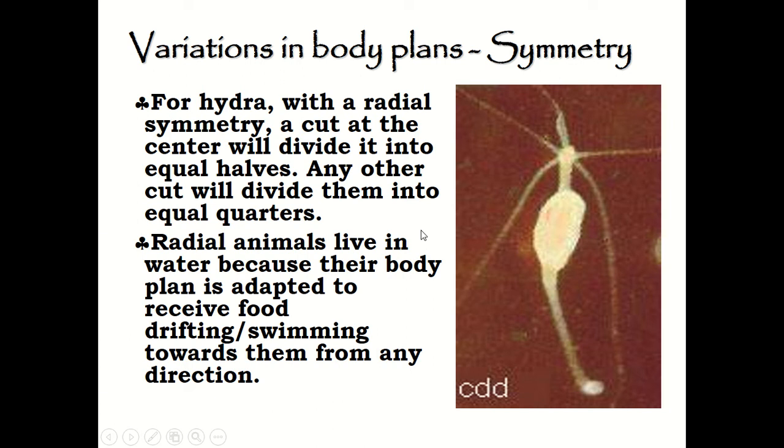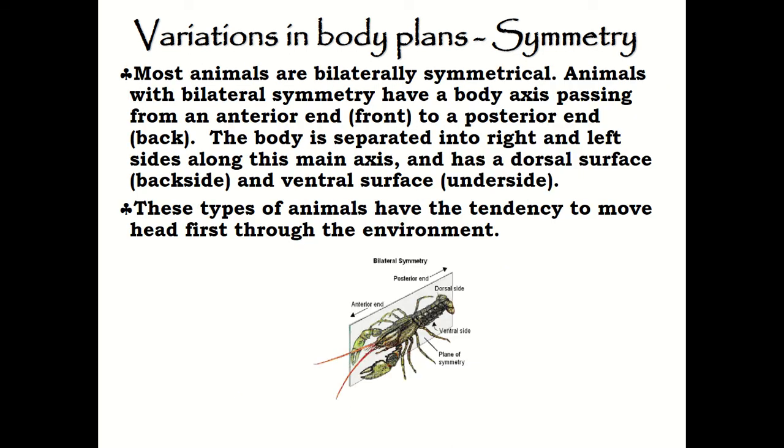So radial animals mostly live in water because their body plan is adapted to receive food drifting and also food swimming towards them from any direction. And some animals are bilaterally symmetrical, not only radially symmetrical.